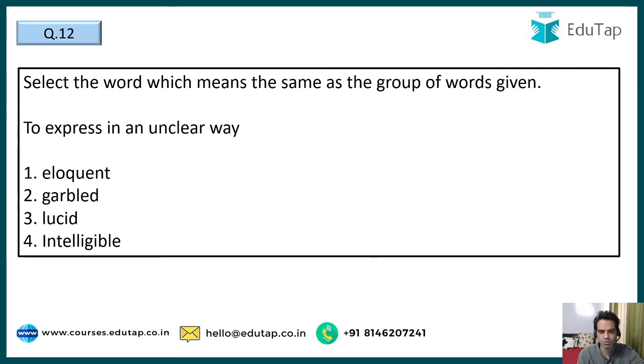We have to choose which word means the same as the group of words given: to express in an unclear way. So what is it called? Eloquent, garbled, lucid, or intelligible? Eloquent is a very clear, very impressive way of communication. Lucid is clear. Intelligible is when it is understandable, but garbled is when you do not understand something. So to express in an unclear way, it means garbled. So that is the correct option here, guys.